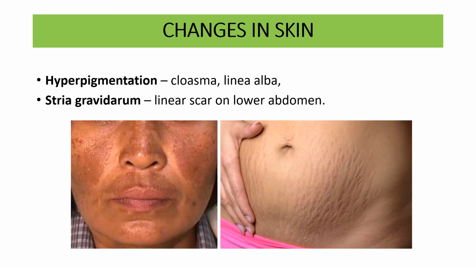Changes in the skin: there is hyperpigmentation of the skin leading to chloasma, linea alba, and striae gravidarum. What is this? This is the linear scar on the lower abdomen. Here you can see the striae gravidarum, and this is the chloasma. You will see a thin hyperpigmented line in this area, and this hyperpigmented line is known as the linea. Okay.